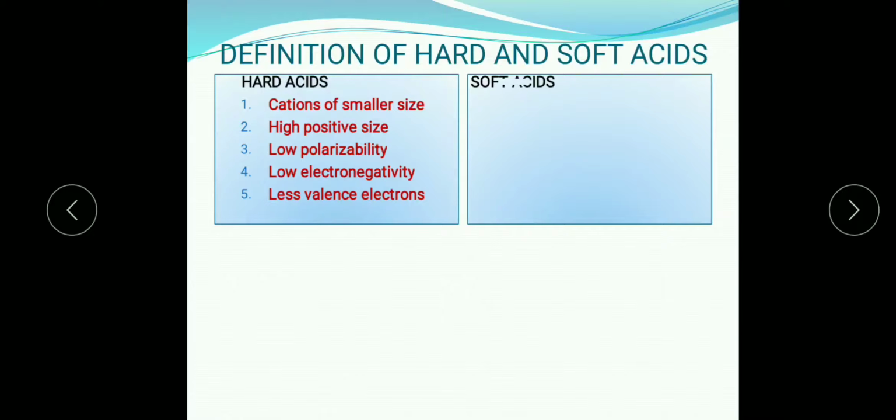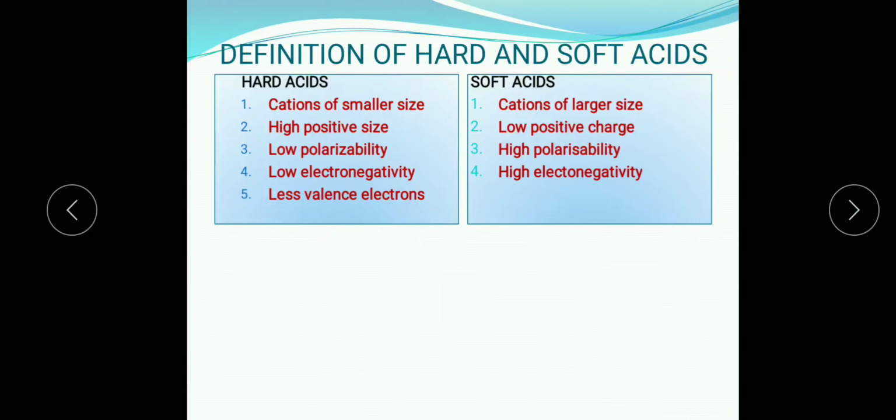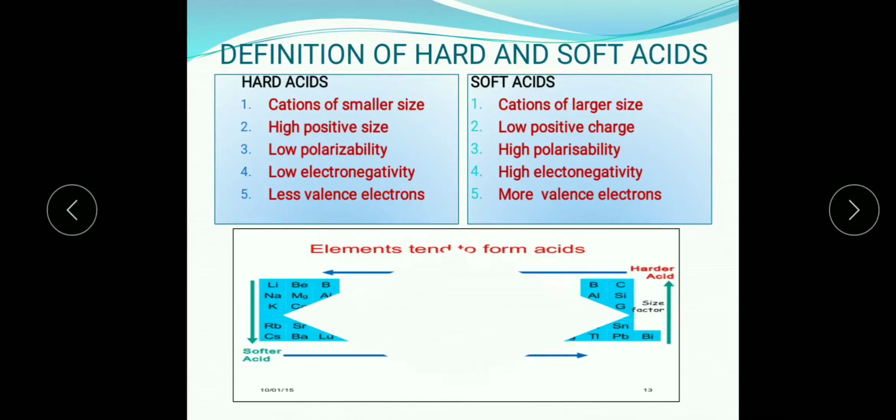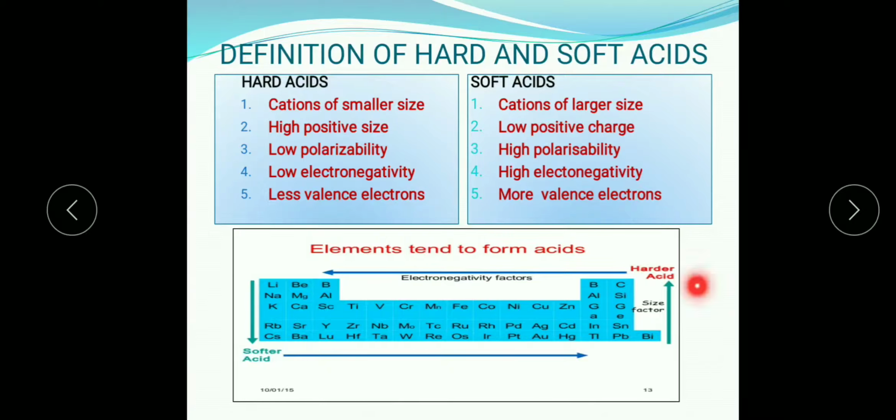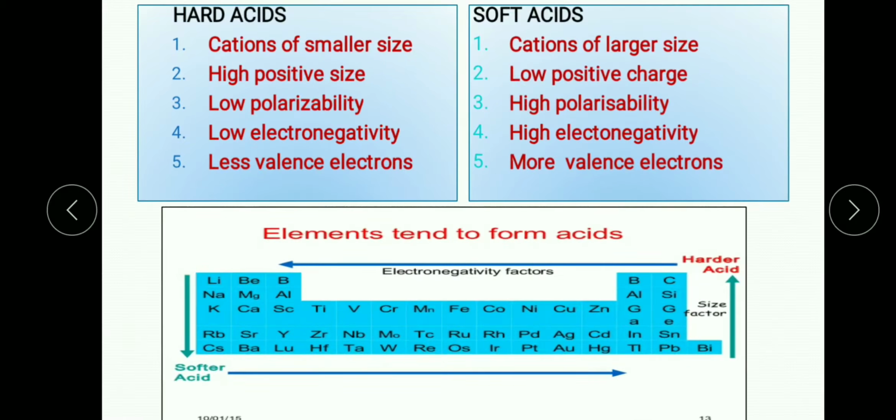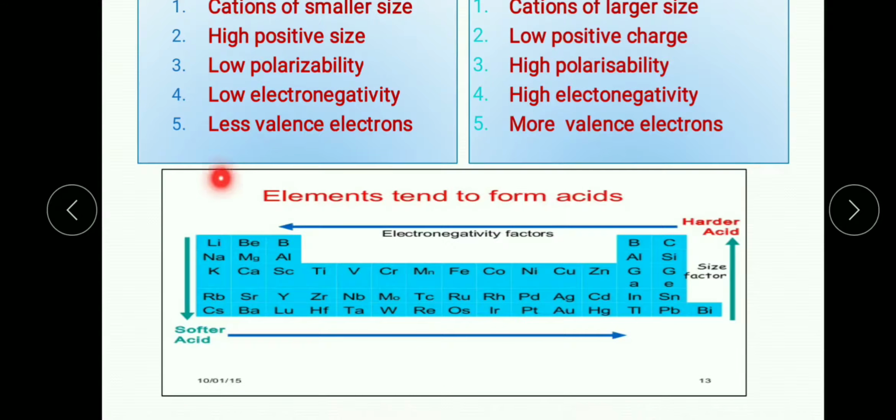And the characteristics of soft acids: cations of larger size and low positive charge, high polarizability, high electronegativity and more valence electrons. Cations having these five characteristics come under the soft acids. Now let us see the pictorial presentation of how hard acids and soft acids can be seen.